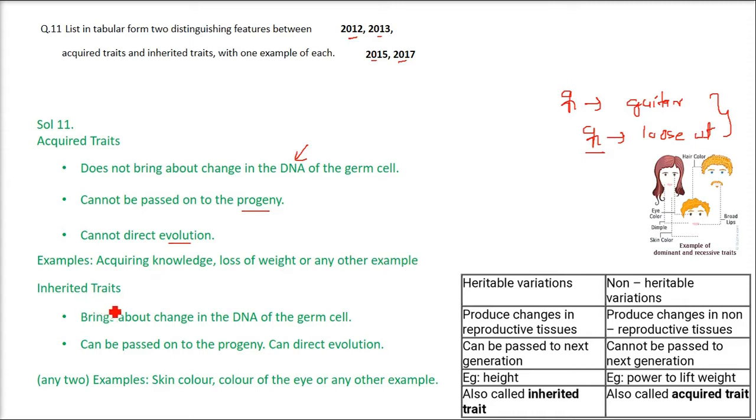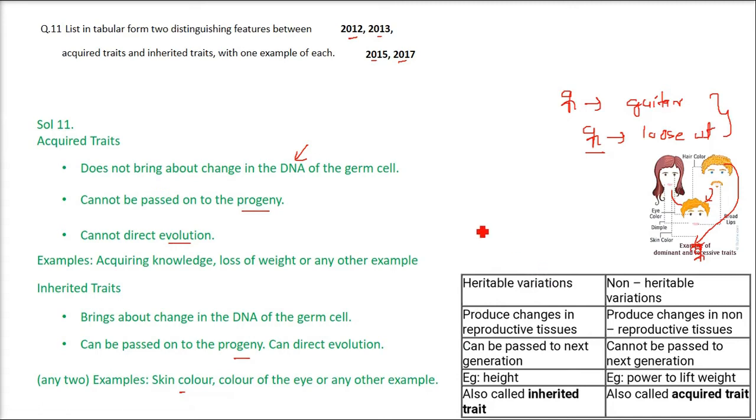And inherited traits or characteristics mean those you have got from your mother or your father directly, which bring about change in the DNA of the germ cell, and can be passed to the progeny. That means your kid might have the same hair as your father, and this affects evolution directly. For example, your skin color or the color of the eye.